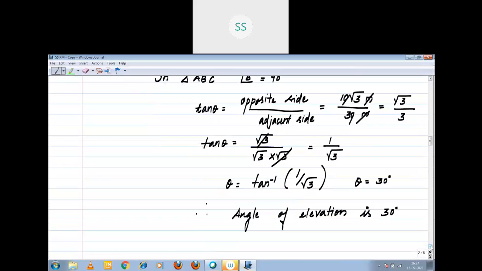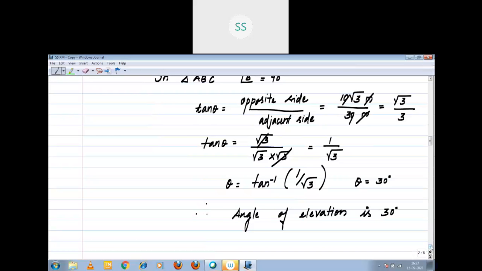From the point you are observing the top of the tower. What is the top of the tower? The letter A. So AC represents your line of sight. BC is your horizontal. The line of sight and the horizontal line make an angle theta, right? The measurement is given, height of the tower is given as 10 root 3. The distance between the foot of the tower and the point is what? 30. So I applied the right triangle concept.